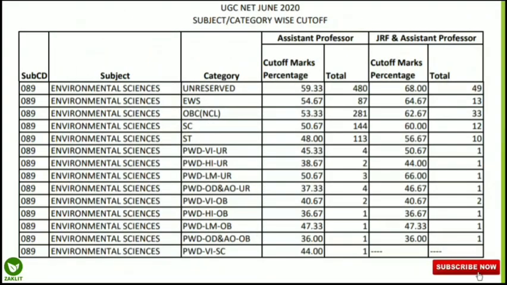So as I said, the previous year's cutoff trends are very important. So we'll know what was the cutoff for the last year in our paper, UGC NET Environmental Science, category wise, for LS or assistant professor and JRF. For the unreserved category, the cutoff was 59.33 for the LS or assistant professor, and for JRF it was 68%. And how many students got it? So 49 students got the JRF in this category.